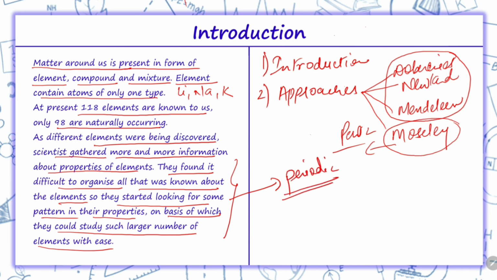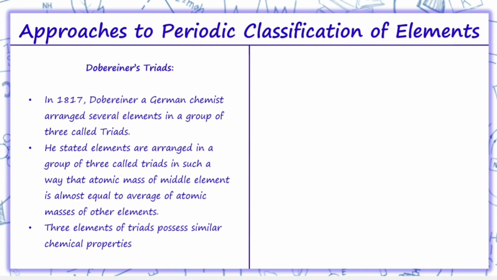When the need to make a periodic table arose, approaches were made by different scientists. Now we are going to study the approaches made by Dobereiner, Newlands and Mendeleev. Dobereiner's triads: in 1817, Dobereiner, a German chemist, arranged several elements in groups of 3 called triads.